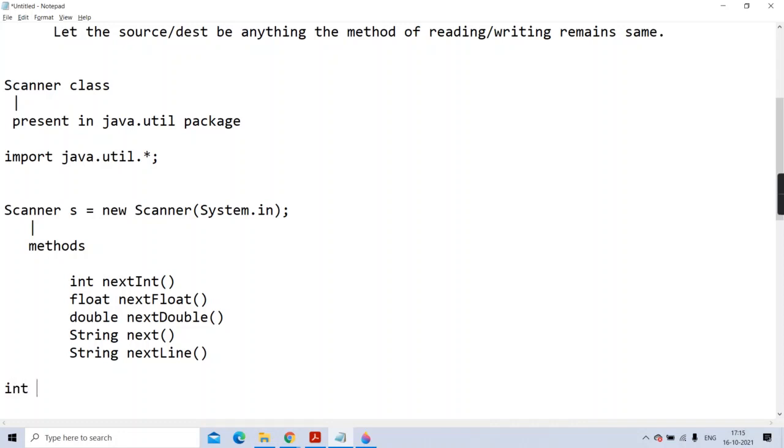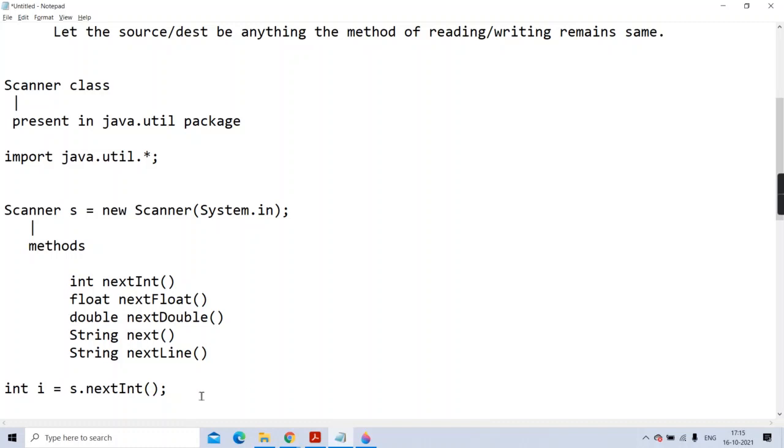Now in my program I'll write int i equal to s.nextInt. So nextInt, nextFloat, nextDouble, nextLine, these are all methods of which class? Scanner class. So obviously who will invoke them? The objects of Scanner. So I am invoking s.nextInt. It will read one integer which is supplied to it by that in from the keyboard, and that integer is given to you in i.